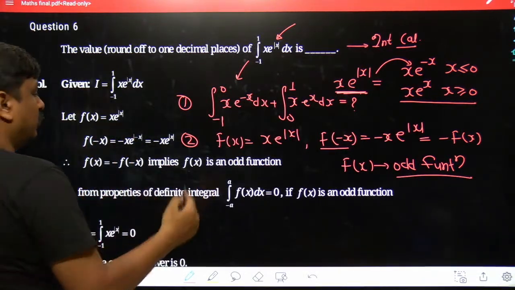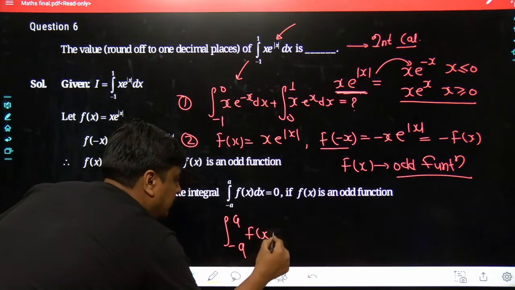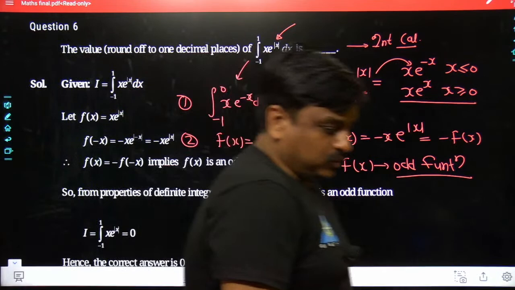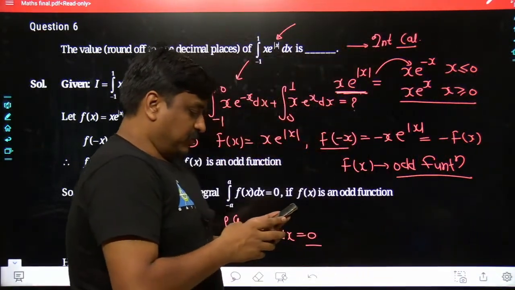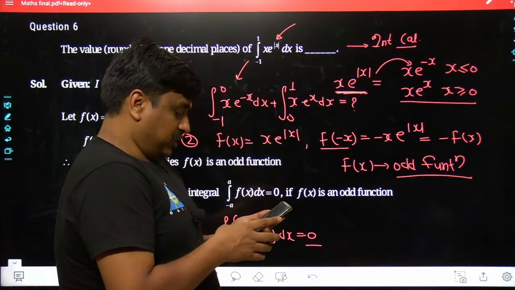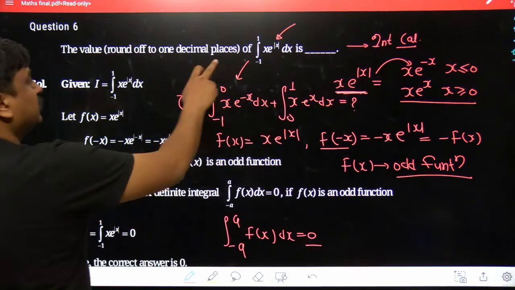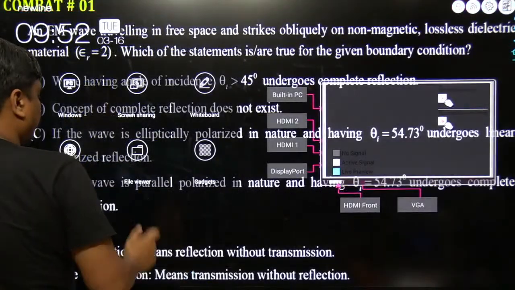once you calculate the integration from minus a to a, f of x dx, when f of x is an odd function, the value would be 0. If you want, I can draw this out. Just a minute. So let me go back. What was the function, x times e to the power of mod x? Now, x times e to the power of mod x.